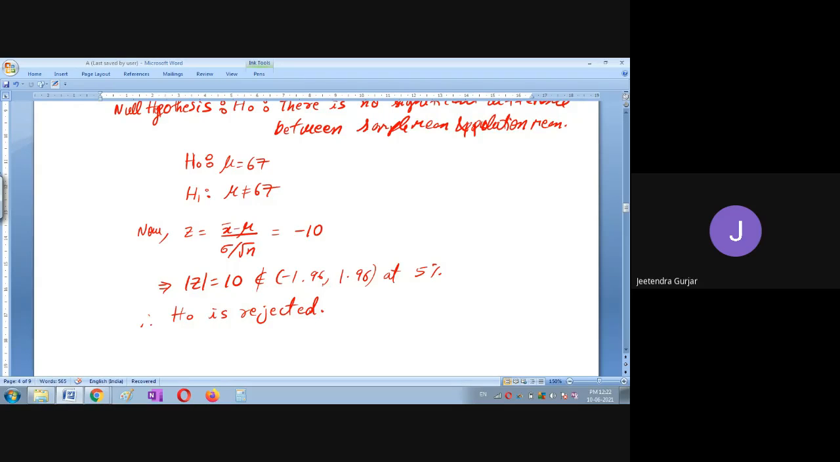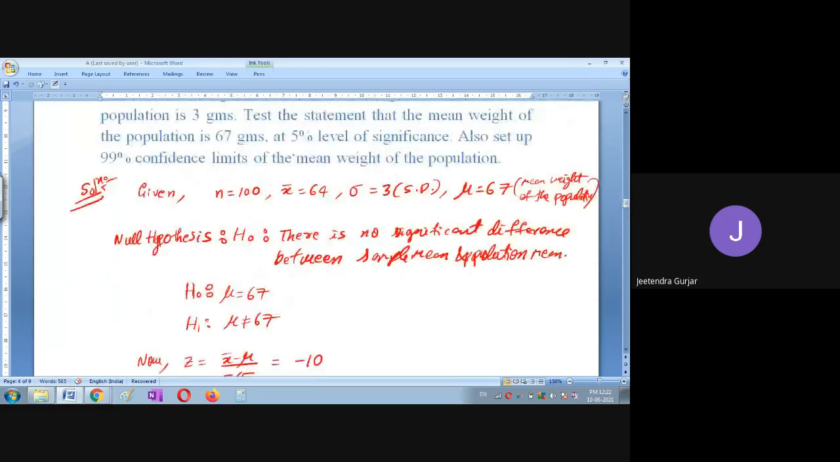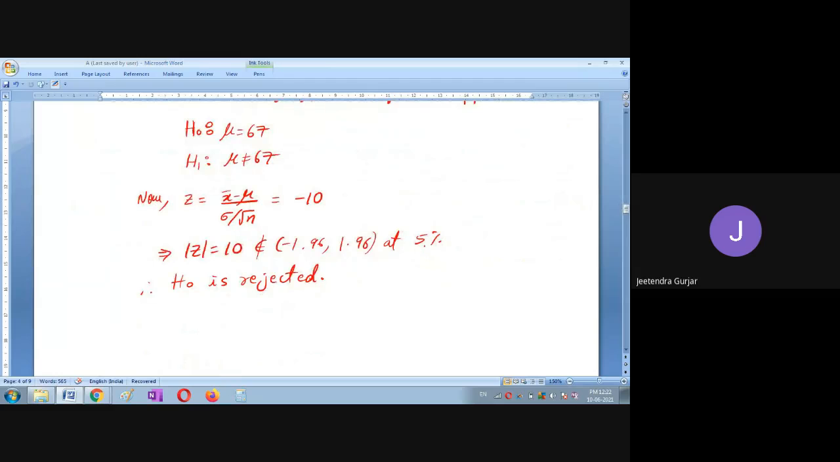So this range you have to remember for 5%, right? So here they have given a 5% level of significance. You have to remember this range. So it does not belong, which means H naught is directly rejected.